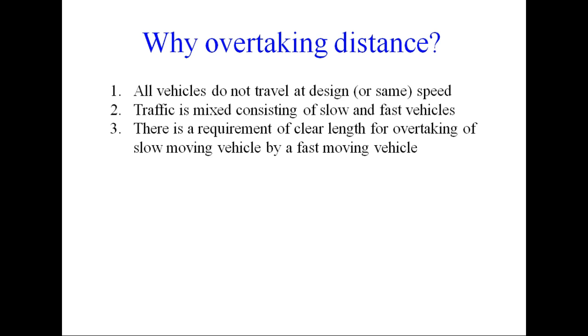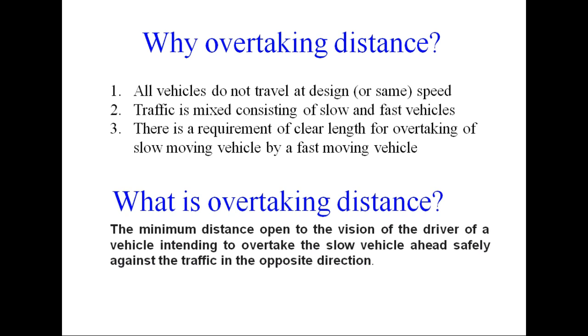So the distance up to which a driver can see the opposite vehicle becomes very important, and that is how basically we measure the overtaking distance. This is the minimum distance open to the vision of the driver of a vehicle intending to overtake the slow vehicle ahead safely against the traffic in the opposite direction. That is the distance which a driver can see, and that distance should be long enough to complete the overtaking operation safely.